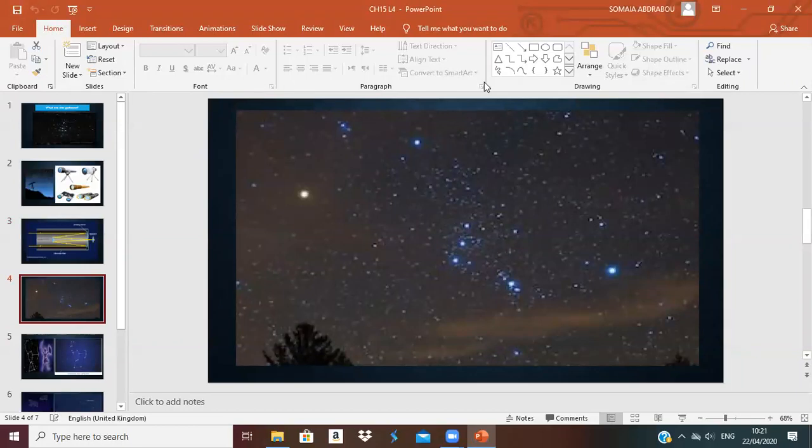Like now, I can make my own constellation if I connect those stars together. I will take the biggest and brightest one and connect the others to it. Here it is, I made my own constellation.